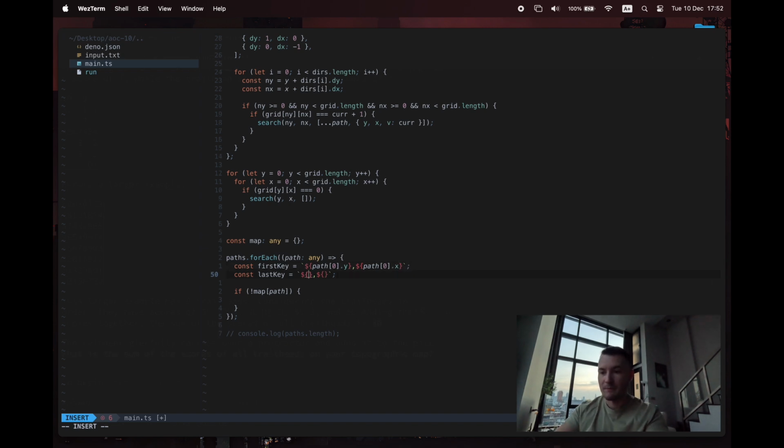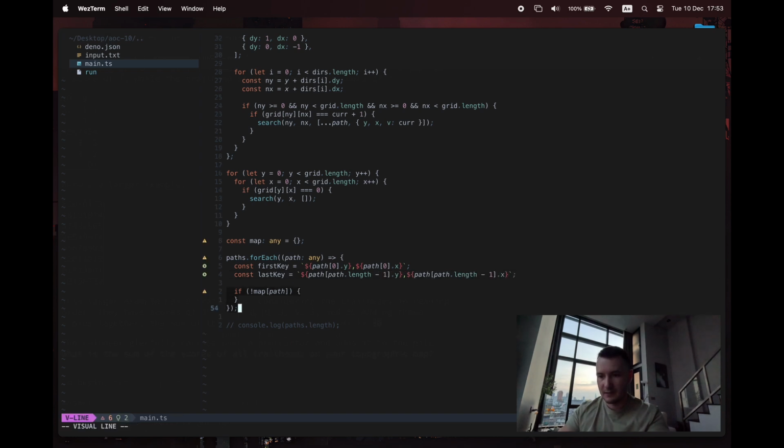And then we want path, we want the last one. If only there was a dot last. Actually, is there a dot last? Last key, no. Right, and that's going to be y, but here it's going to be path dot length minus 1. And then that's going to be, again, the same path dot length minus 1 dot x.